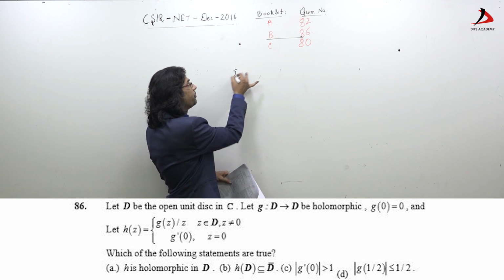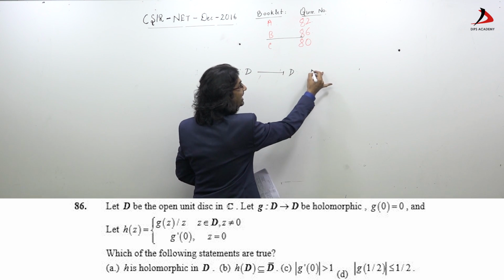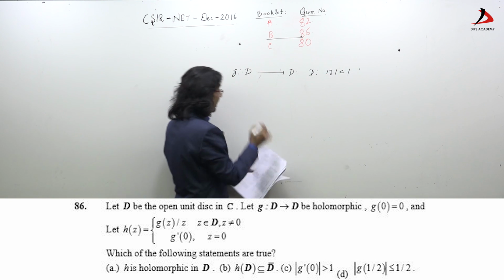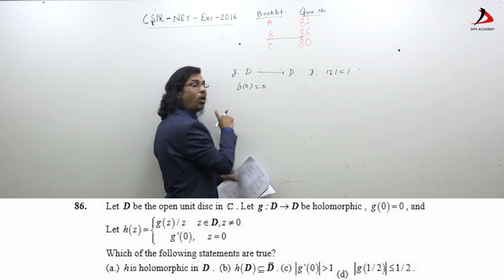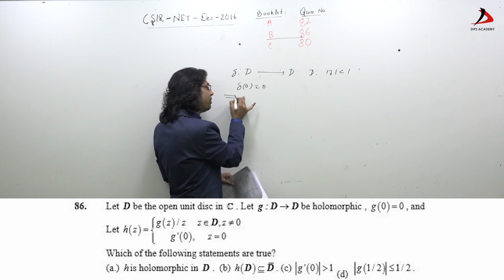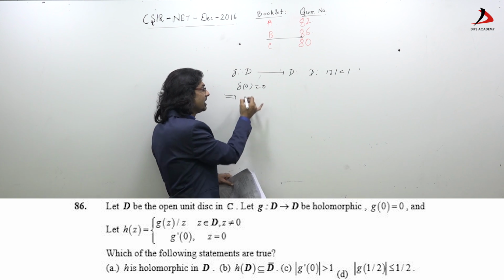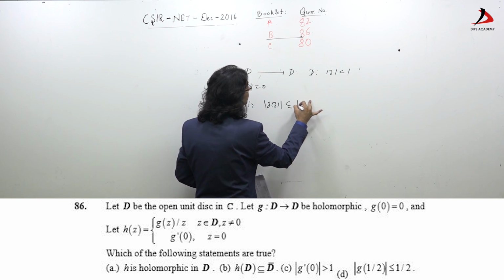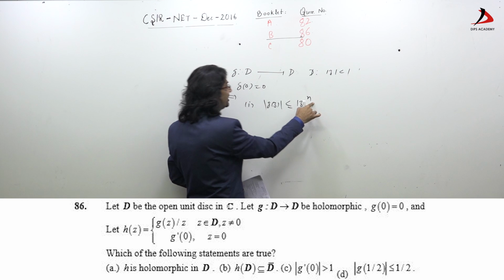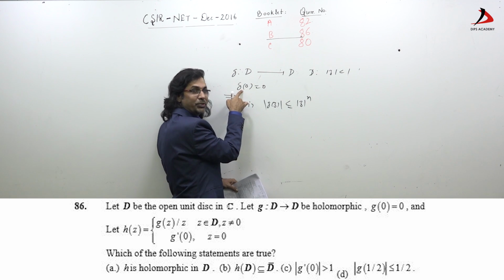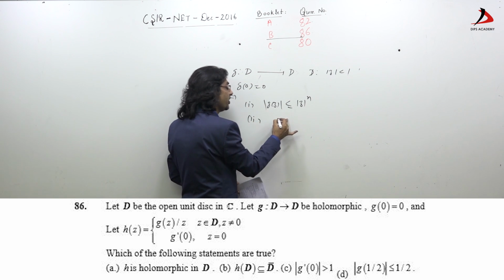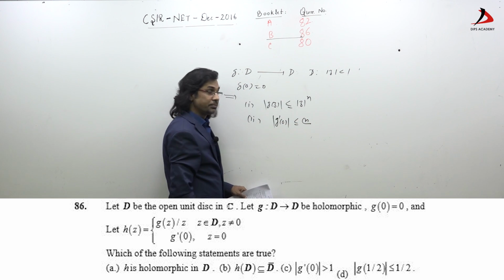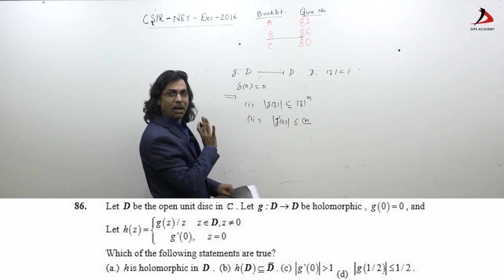Given a function g from D to D, where D is the unit disk, and g(0) is 0, or is not mentioned. This implies the straightforward result of Schwarz lemma. This implies 1, |g(z)| is less than or equal to |z|^n, where n is the order of the zero at 0, and 2, |g'(0)| is less than n factorial. So these are direct applications of Schwarz lemma.